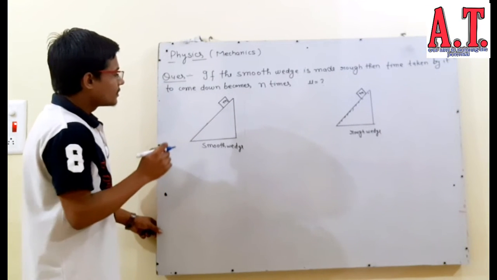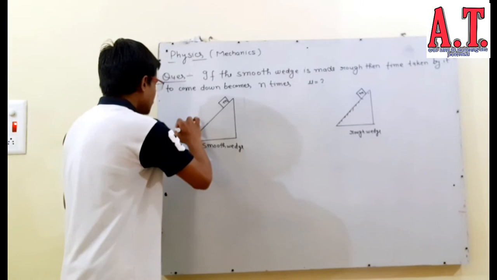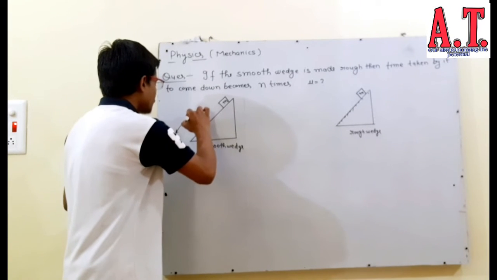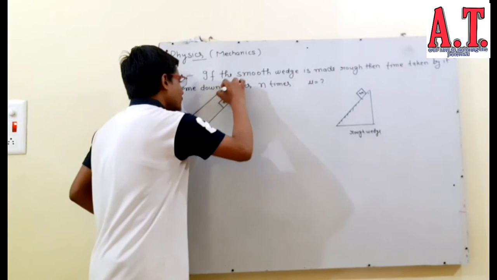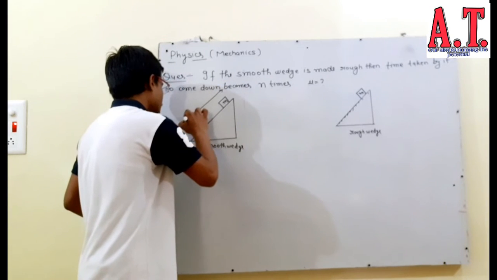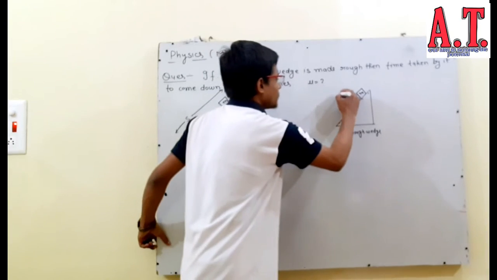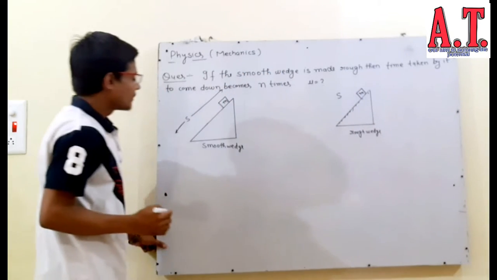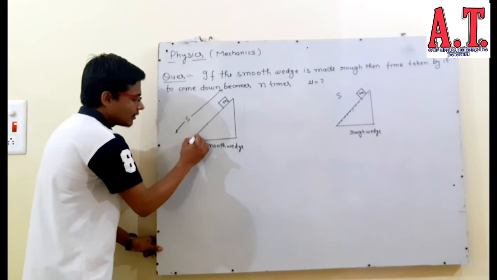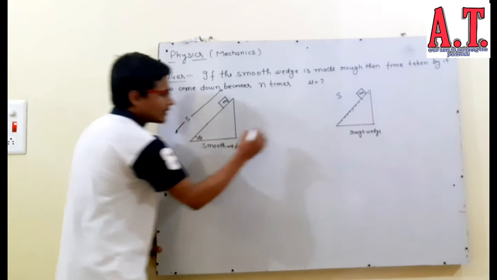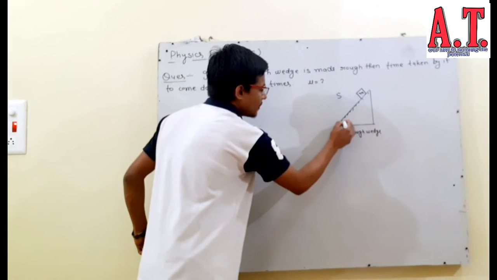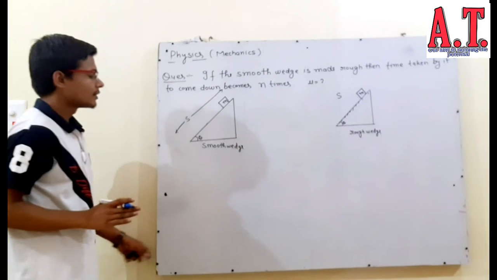Consider the length of the hypotenuse of this wedge as S, which is fixed for both the wedges. This is S for this also, and the inclination of the wedge is theta. It is also constant for both.